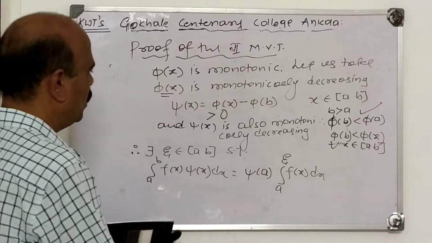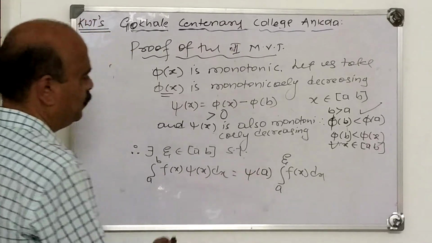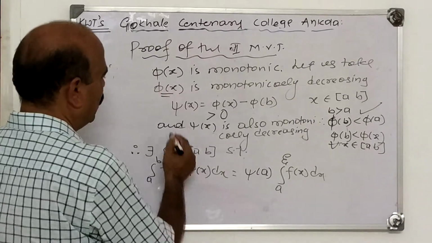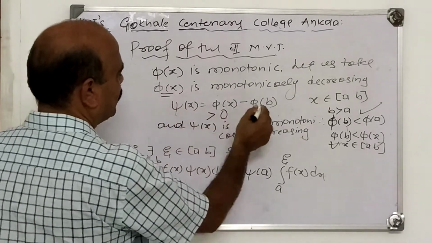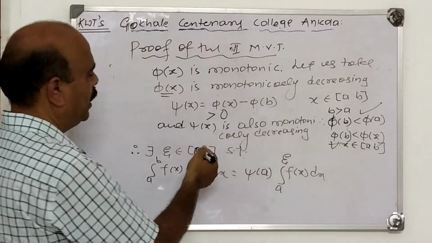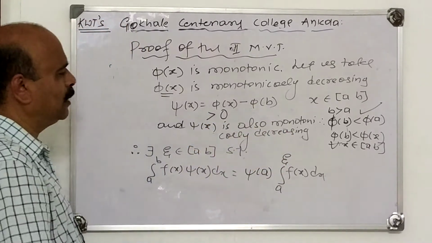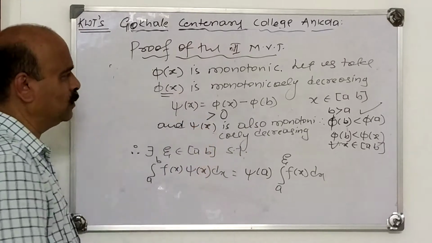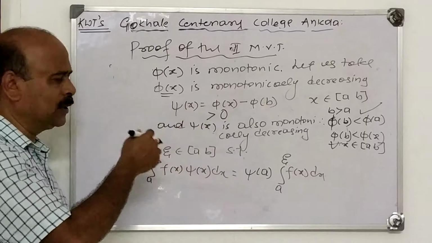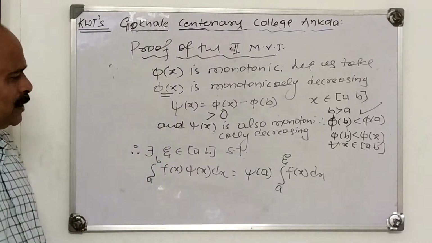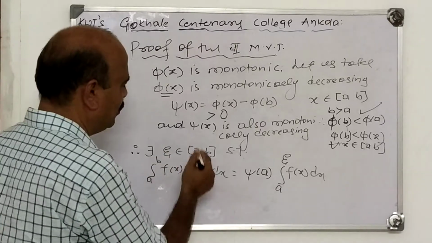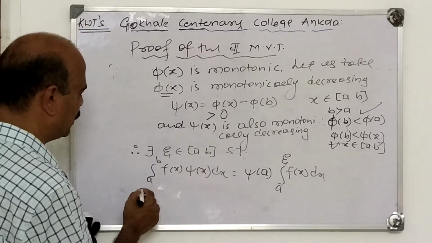Now substitute. The proof is like this. We have defined psi x as pi x minus pi of b. Then psi x is monotonic, monotonically decreasing and positive. Now this f(x) and psi(x) satisfy the conditions of Bonnet's theorem. So we have applied Bonnet's theorem to f(x) and psi(x).